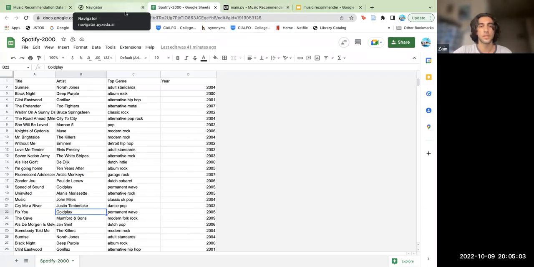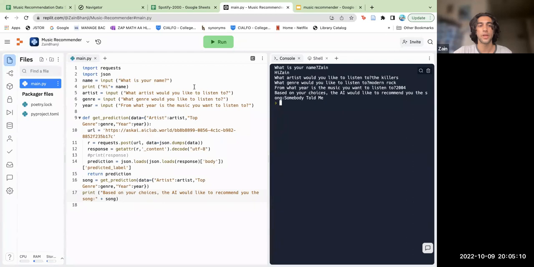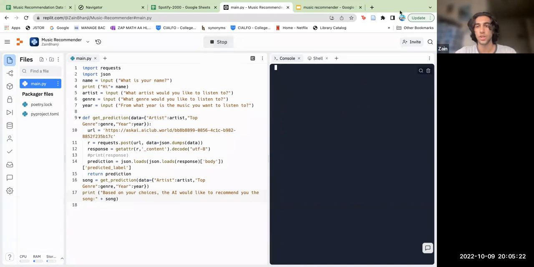I use the Pixida AI in Replit to merge with Python so that I could create the project. And as you can see, this is the code I've used. So I'll just run this project once.